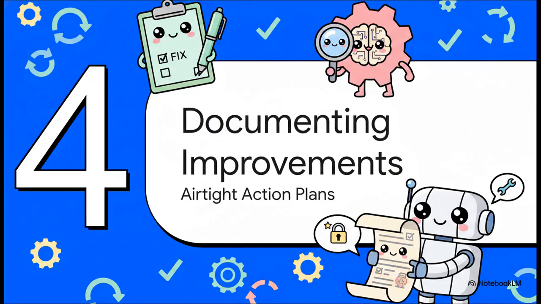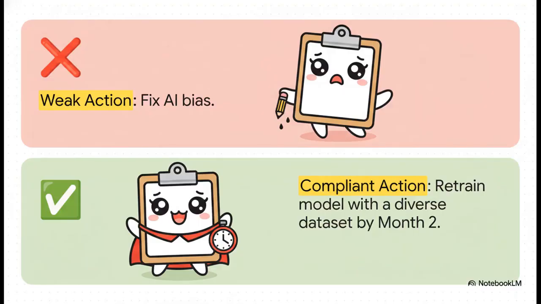All right, on to Part 4, Documenting Improvement Actions. So, transitioning to the act phase of our cycle. Finding a problem during the check phase is great, but it's just not enough. We have to rigorously document the fix. Think about the difference between a weak plan and a compliant one. A terrible, vague improvement plan sounds like, fix AI bias. I mean, who is fixing it? By when? How do we even know it worked? It's practically useless.